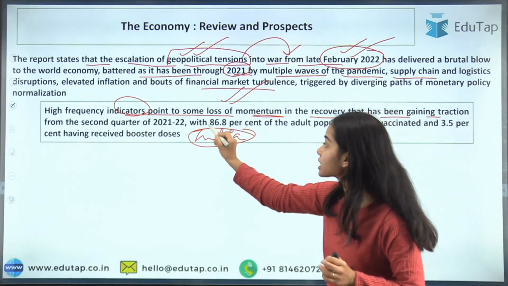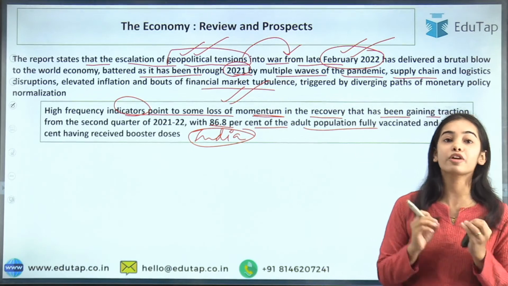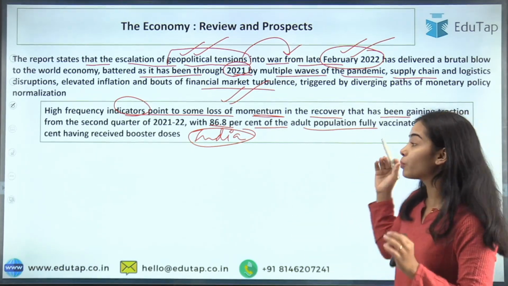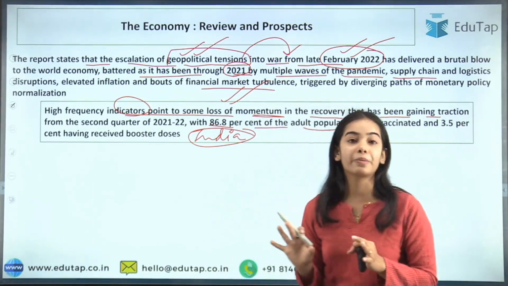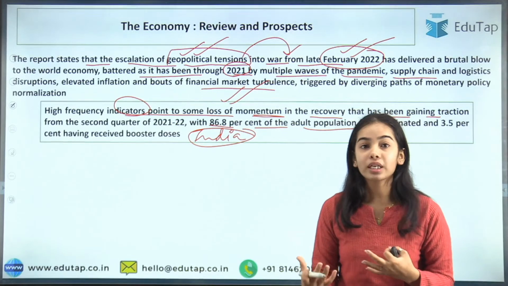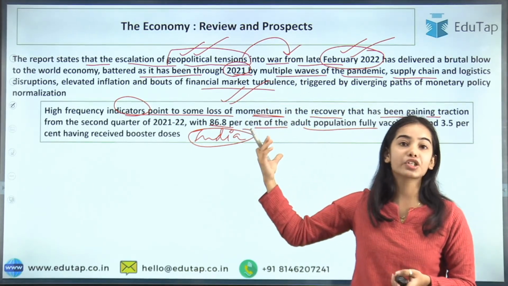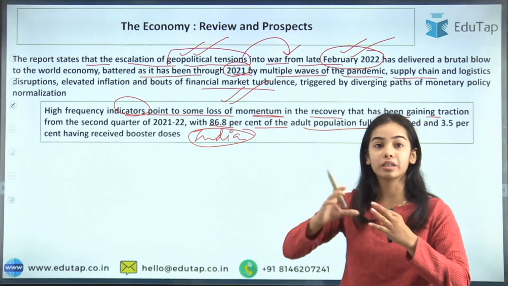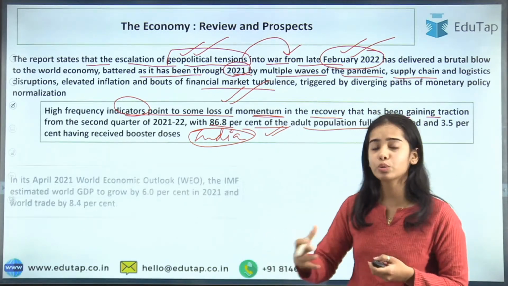India was seeing a recovery, and you can see that 86.8% of the adult population were fully vaccinated. So we were saying, okay, we can recover now, we can go out and work now. And booster doses were also given to 3.5% of the citizens of our country. But then what happened? The geopolitical situations came, the fluctuations in the financial market came, and again the momentum that was being gained was lost, or is losing, we can say.